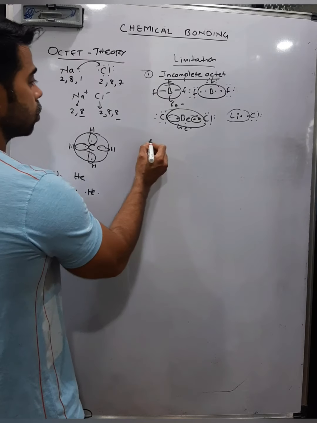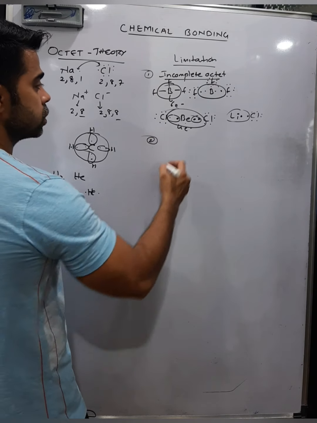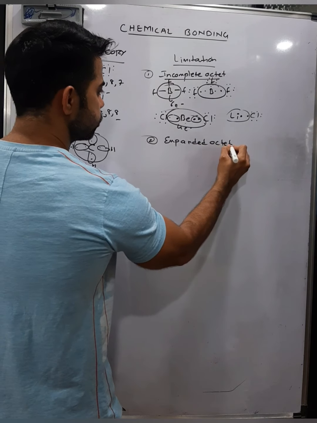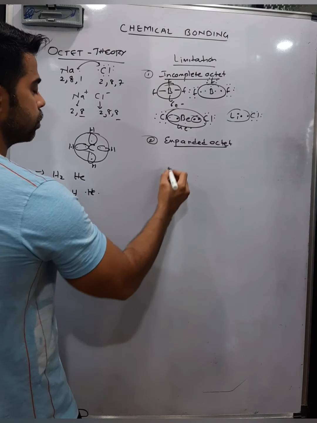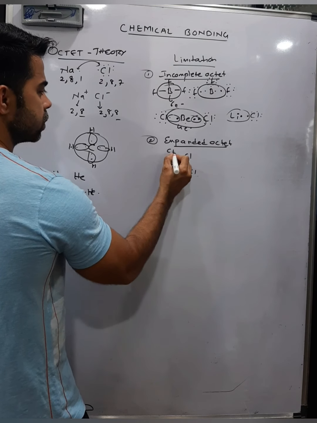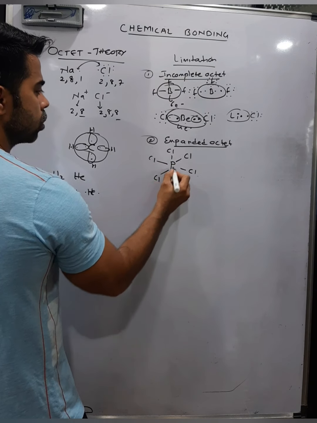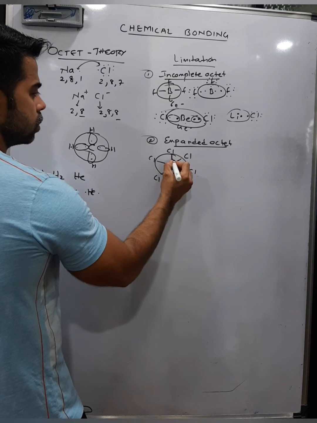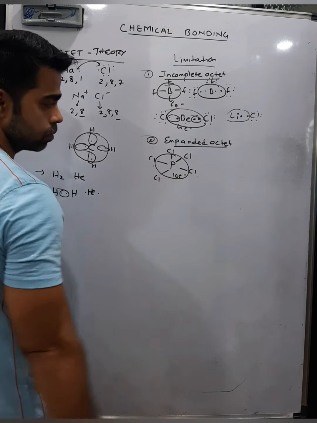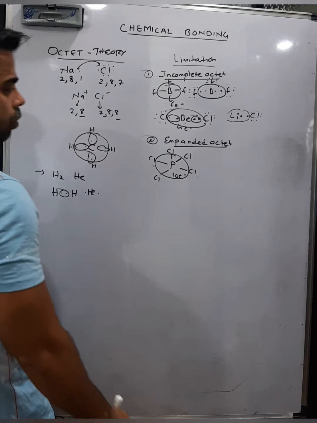The second limitation: it also could not explain those molecules which have an expanded octet. For example, a molecule like PCl5, phosphorus pentachloride, in which, if you see the outermost shell of phosphorus, each bond has 2 electrons and there are a total of 5 bonds. So 5 into 2, 10 electrons in the outermost shell.